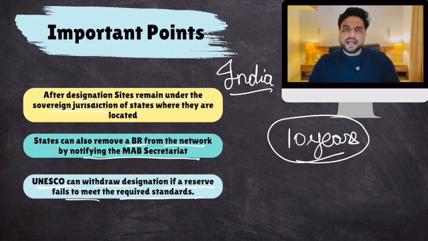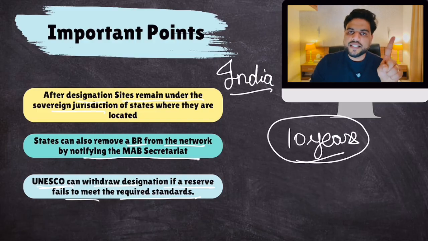Now let's focus on biosphere reserves in India. Okay. The reason why we are discussing biosphere reserves is that up till September, there were 12 biosphere reserves from India which were part of UNESCO. But recently, a 13th biosphere reserve has been added, the Cold Desert of Himachal Pradesh. Okay. Cold Desert National Park. So it has been added as the 13th biosphere reserve in this world network. That is why biosphere reserves were in the news, and it is important for us to know.